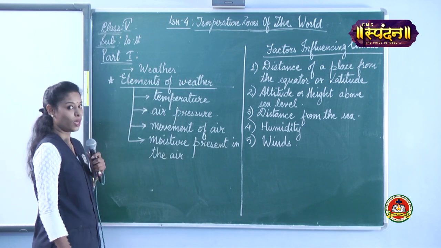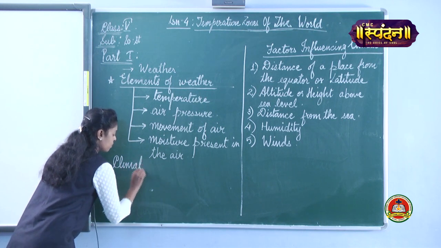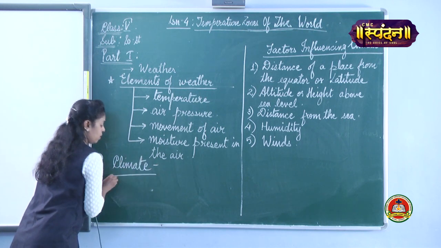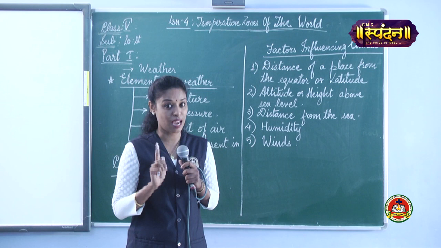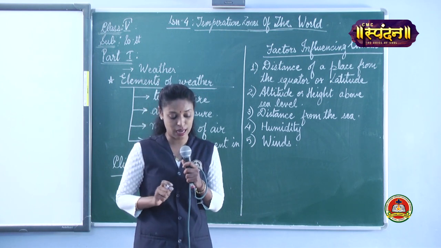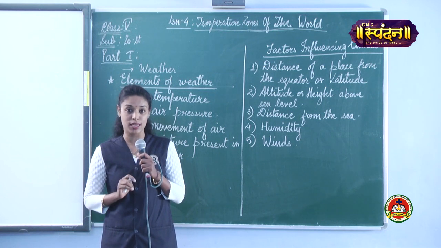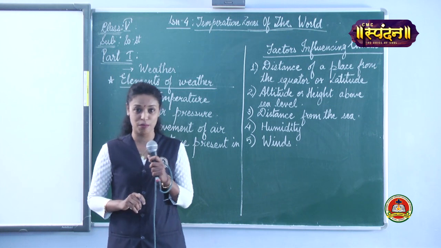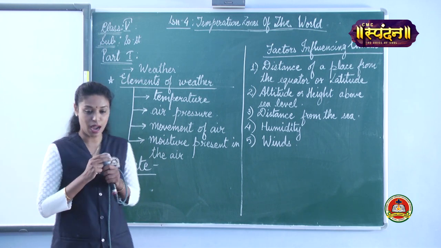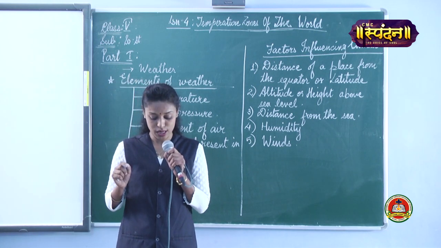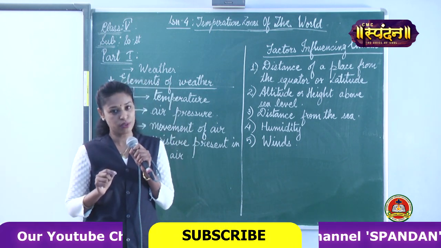Now next we are going to deal with climate. Weather is only for a short period of time, whereas climate is for a long period of time. Climate is the average weather condition of a particular place which stays for a longer period of time. That makes it different from weather. So I hope climate is clear. I'm repeating it again: climate is the average weather condition of a place over a long period of time.